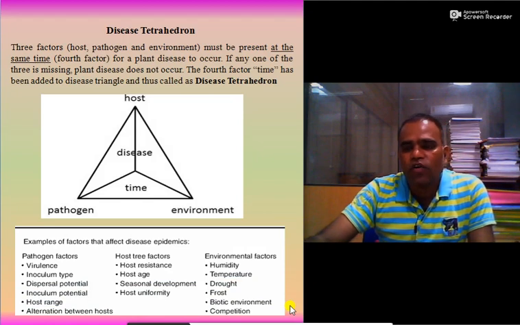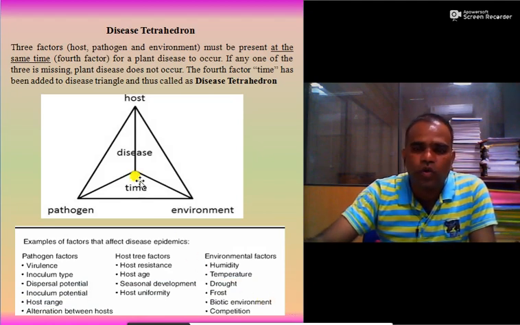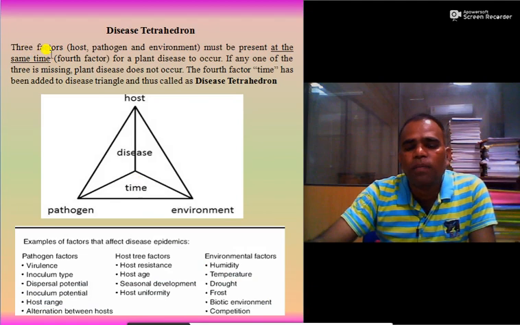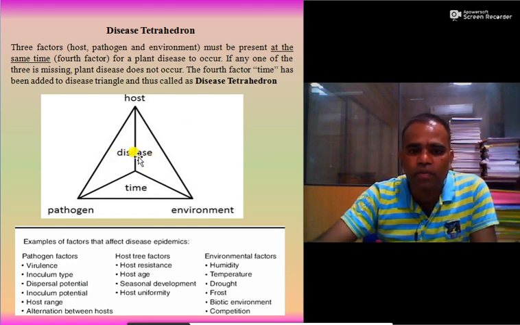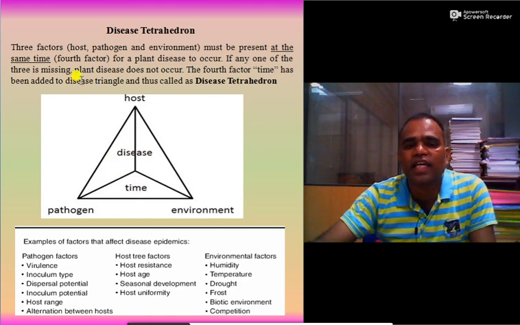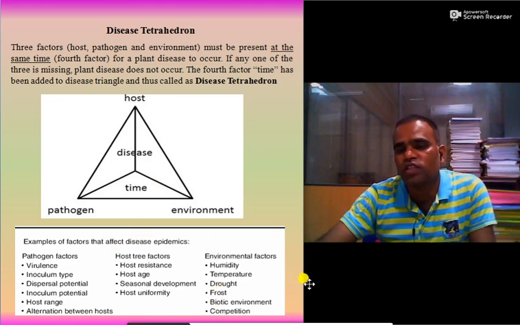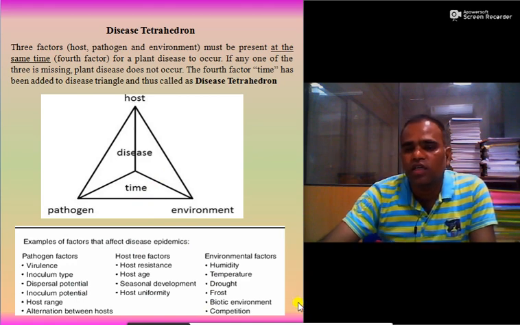Then disease tetrahedron. So what is disease tetrahedron? Three factors, host, pathogen and environment, must be present at the same period of time, and the fourth factor is added to the disease triangle, and that is why it is called the disease tetrahedron. The examples of factors that affect disease epidemics are the same as we have discussed in the disease triangle.